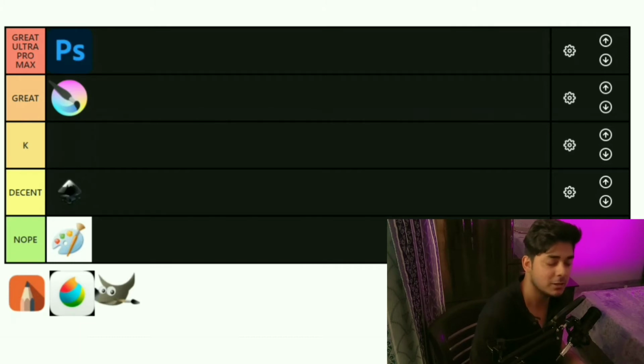It's a decent software. On top of that, it doesn't suffer from a lack of resources. The internet has a lot of tutorials related to Inkscape. It's not the best one out there, but the fact that it's free and you can play around with layers makes it pretty decent, but it is nowhere near Krita or any other competitors.